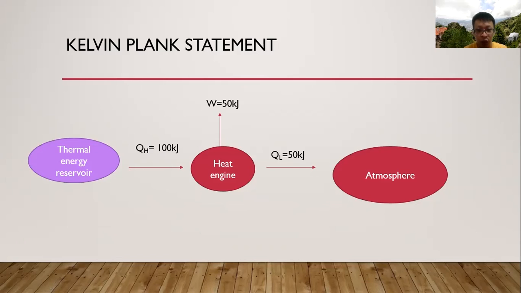There must be some energy released to the surroundings, to the second reservoir with the atmosphere. This states that it's impossible for any engine or device to have 100% efficiency. So this results in wasted energy, as normally the QL, which is 50 kilojoules, released to the surroundings is not what we want, but however it has no choice. It is the law to obey.